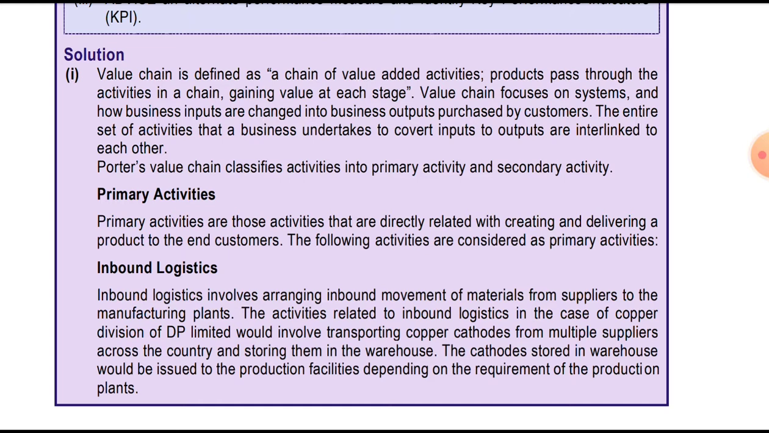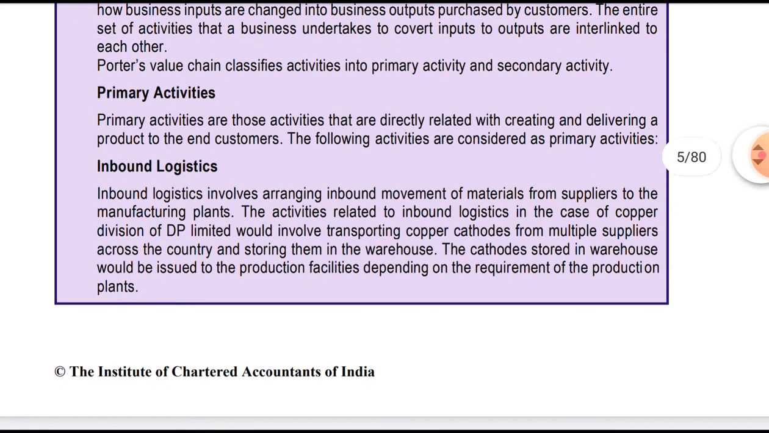Purchased by the customer. The entire set of activities that the business undertakes to convert the input to the output are interlinked to each other. So the entire process is interlinked. Porter's value chain analysis classifies the activities into primary activities and secondary activities. Primary activities are those directly related to creating and delivering a product to the end customer. The following are considered primary activities.